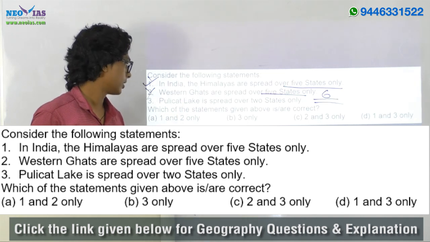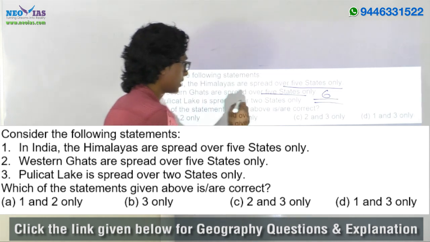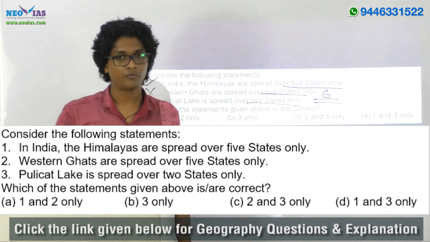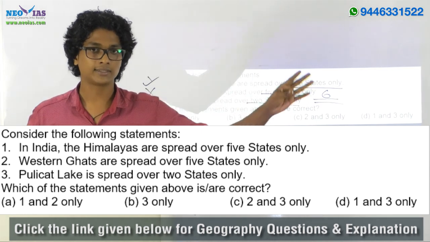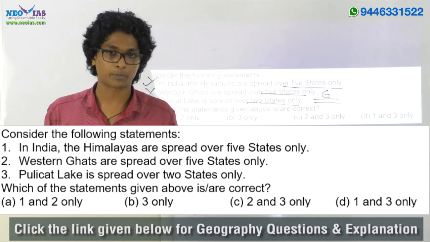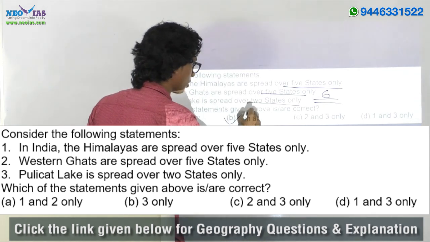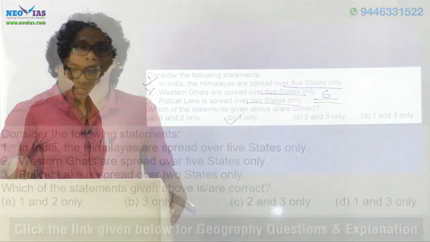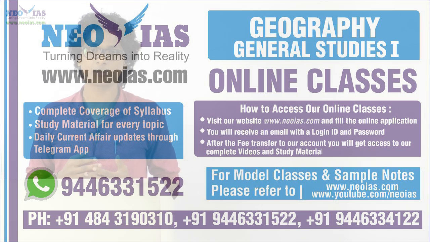And the third statement, Pulicat Lake is spread over 2 states only. Now this statement is true. Okay, Pulicat Lake, which was in the news recently, is spread over Tamil Nadu as well as Andhra Pradesh regions. So here the answer will come out as B, or 3 only. Okay, these are the questions that were asked from geography for this year's prelims examination.